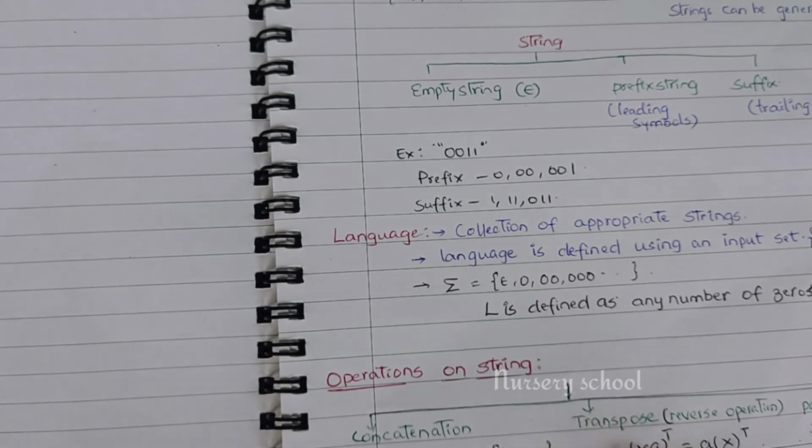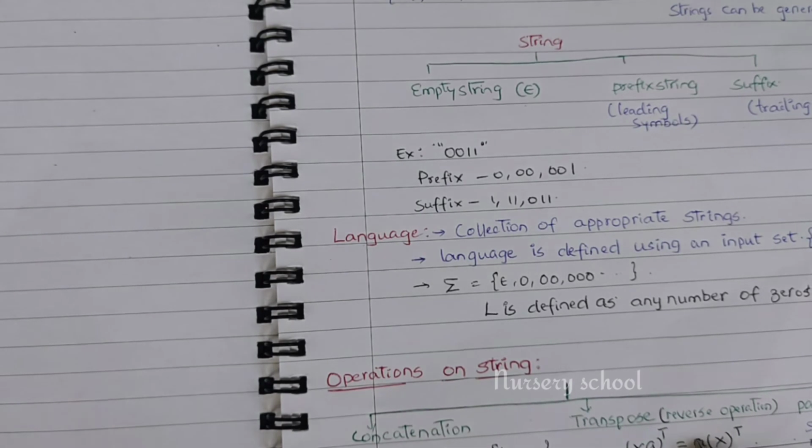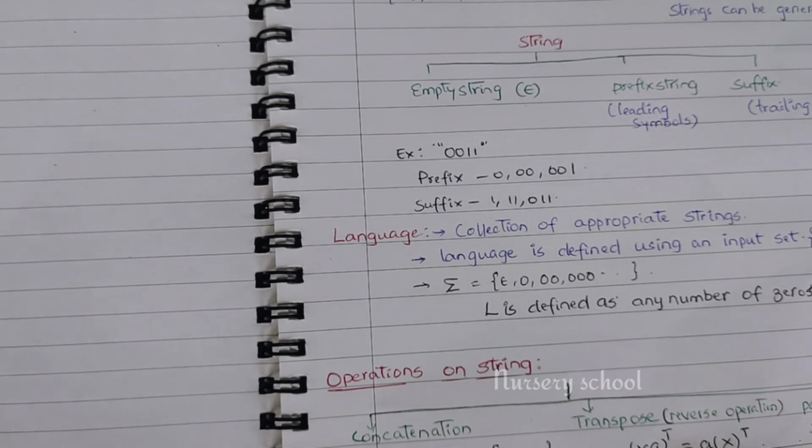Transpose means reversing the string. For example, (xa) transpose, where a is a constant, is a followed by x reversed. So abb transpose is bba.